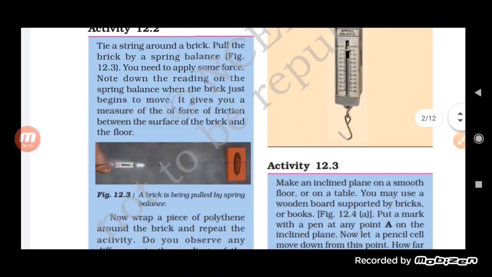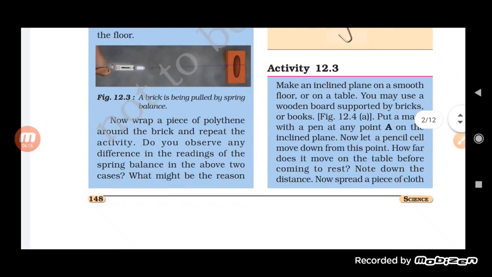Okay, so this is how we can calculate the force of friction between a brick and the floor. Now wrap a piece of polythene around the brick and repeat the activity. Do you observe any difference in the reading of the spring balance in the above two cases?